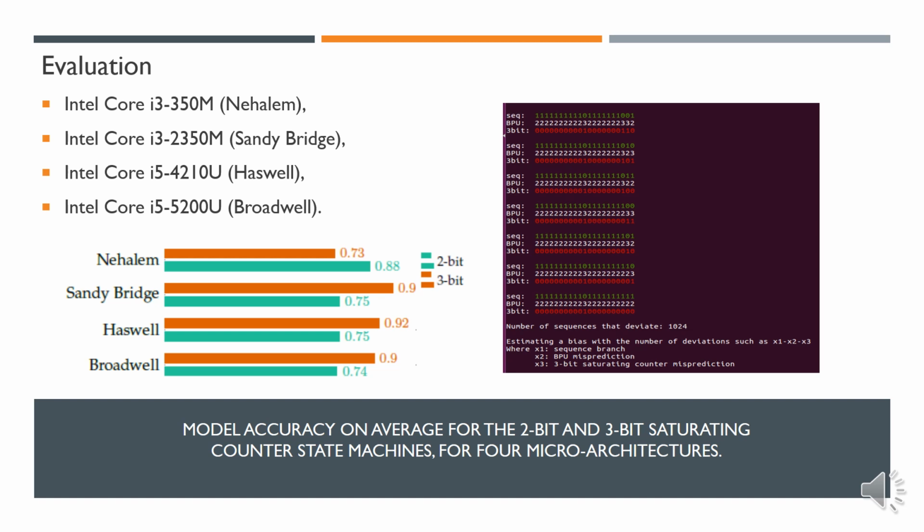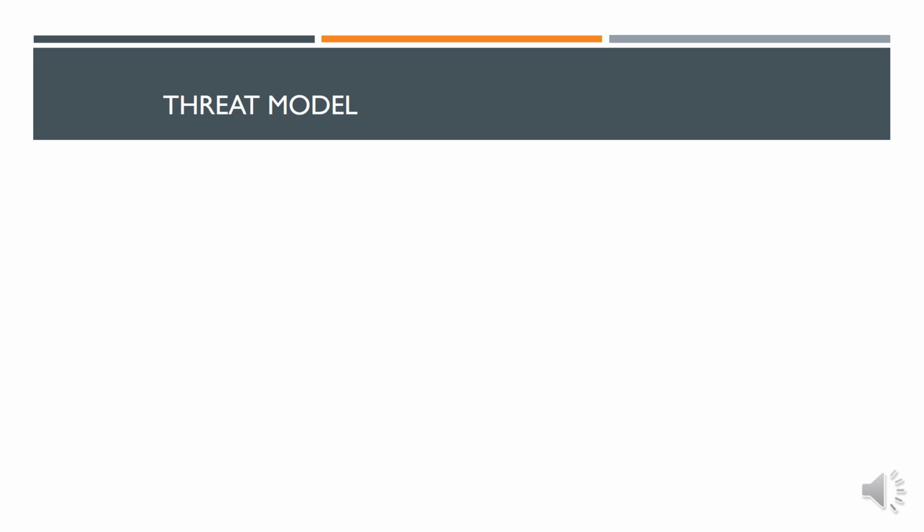In the following side channel attack, we use the 3-bit saturating counter as a model for the branch predictor, since our attacks are performed on recent CPUs. Now it's time to discuss a threat model.